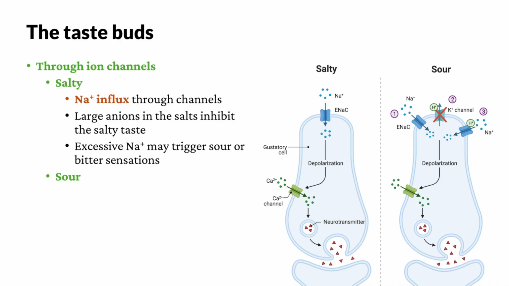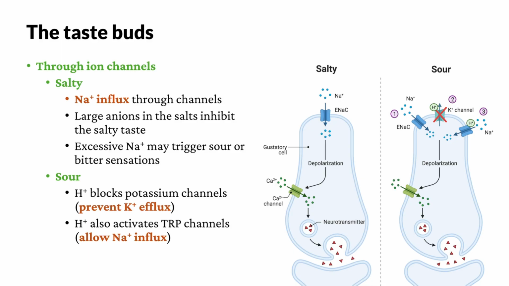For sourness, the situation is a little bit more complex. Instead of flowing right into the cell, hydrogen ions block potassium channels. This prevents potassium efflux. It also activates transient receptor potential channels, which allows the sodium ion influx. Both of these allow the depolarization of the taste cell. Please note that the taste receptor cells do not have action potentials. They only depolarize. However, this depolarization indeed triggers the release of neurotransmitters. Here, for saltiness and sourness, the taste receptor cells release serotonin.